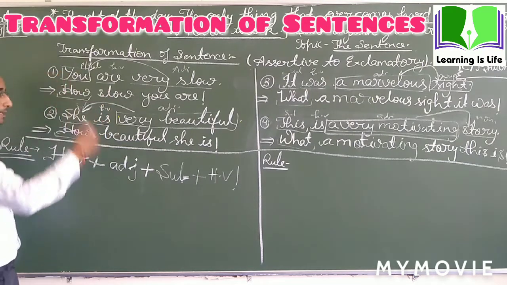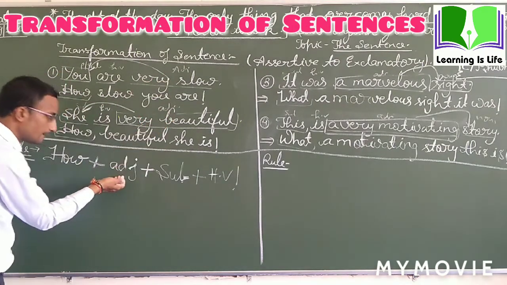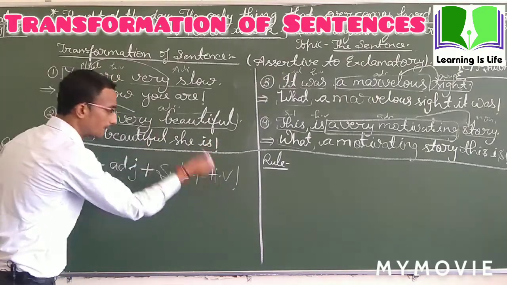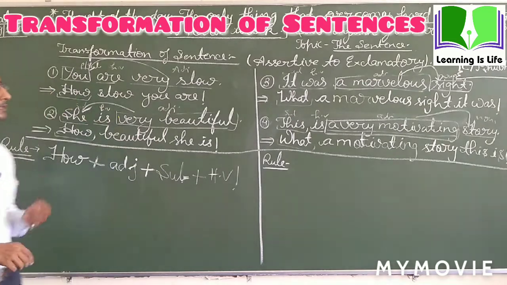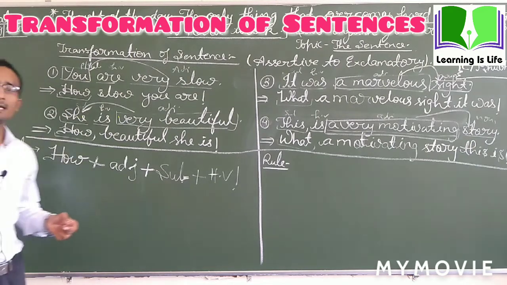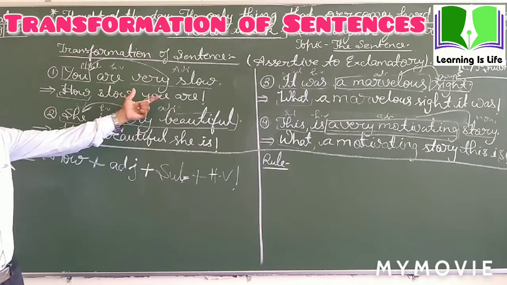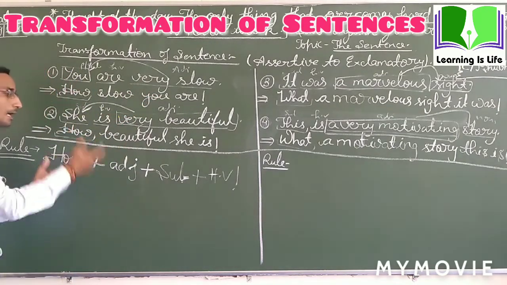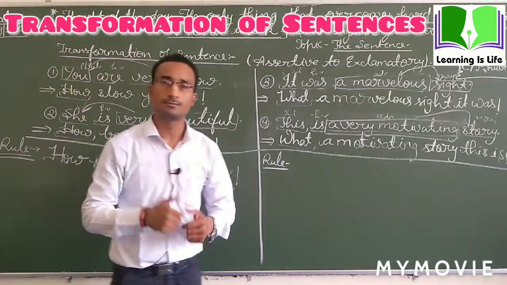How plus used adjective plus subject plus helping verb and exclamatory sign. It becomes an exclamatory sentence with the word how. Understood, beta? Why? Because the adjective is modifying the subject itself. So we make the exclamatory with the word how. Okay?